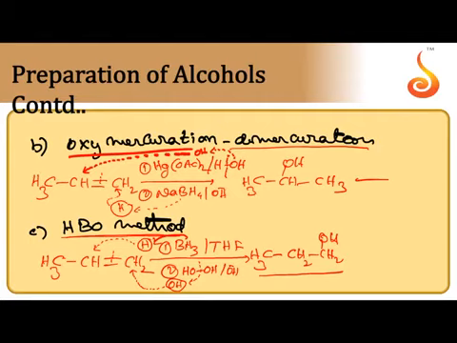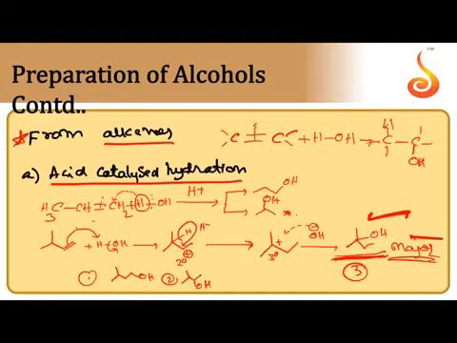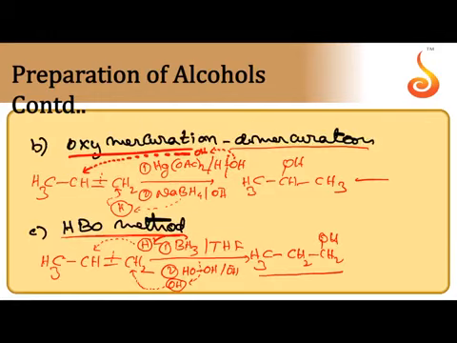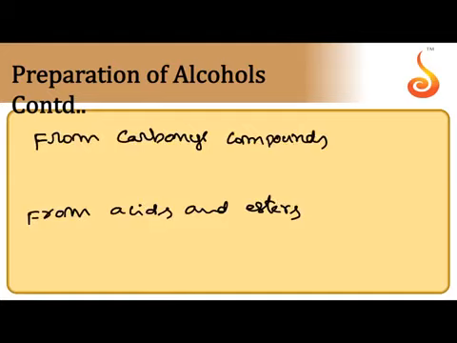Addition of H and OH to the alkene to get alcohol, three types. Acid catalyzed hydration follows Markovnikov's rule, intermediate carbocation is formed, and rearrangement chances are there to get an unexpected alcohol as a major product. Next, oxymercuration, demercuration. Here H and OH both are attached to the C-C double bond according to Markovnikov's rule, there is no carbocation formed, so only expected products are formed. In the HBO method, indirectly H and OH are attached to the C-C double bond opposite to Markovnikov's rule. So this is an example for syn addition.